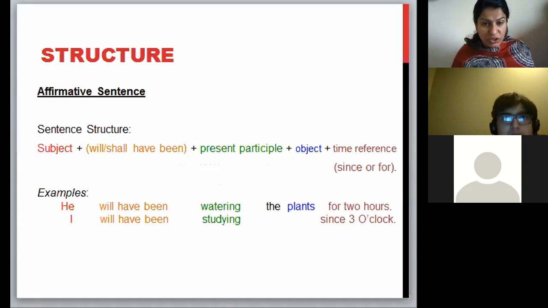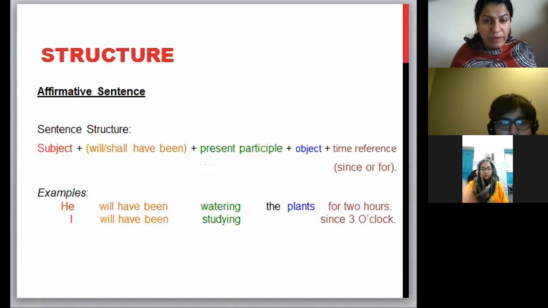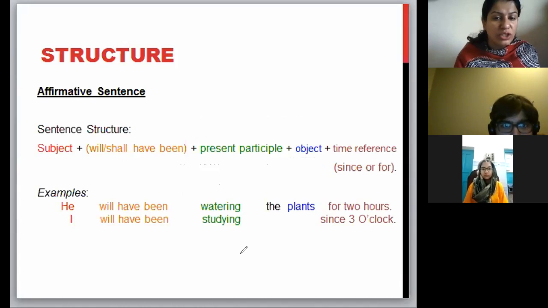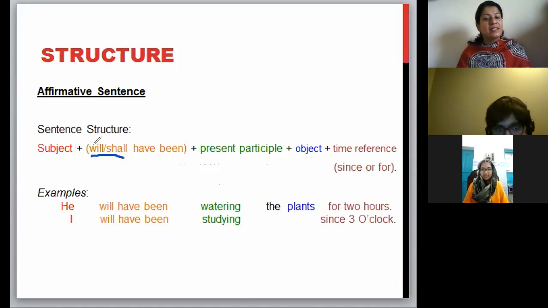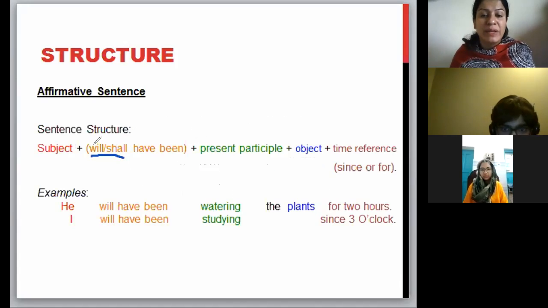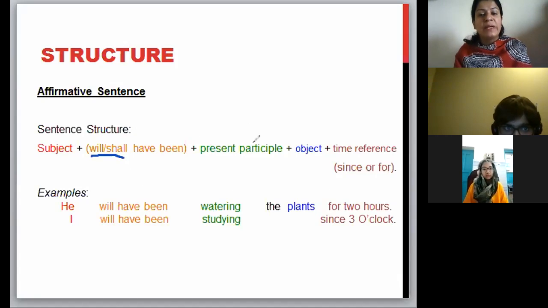We look at the sentence structure. Affirmative sentences, you have the subject, you use will or shall. You can use both will or shall. Shall is more formal. Will is informal way of speaking. When you are talking in a very formal manner, in a formal gathering, that's where you use shall. Otherwise, you're going to use will. Subject plus will or shall plus have been, three helping verbs, plus the present participle, that is the base plus ing form of verb, object, and your time reference using since or for.